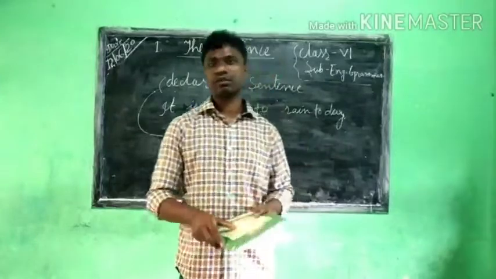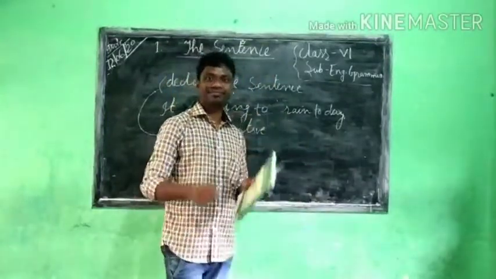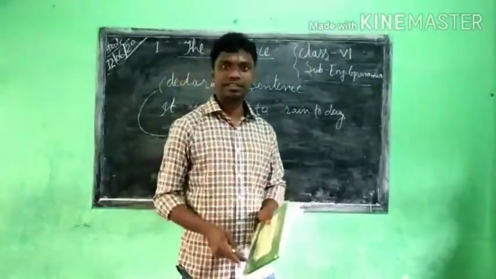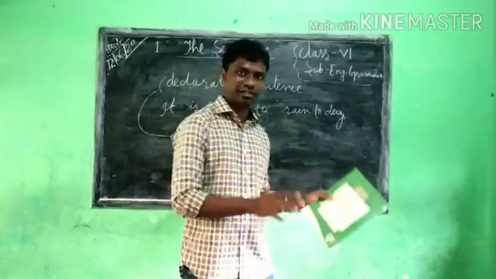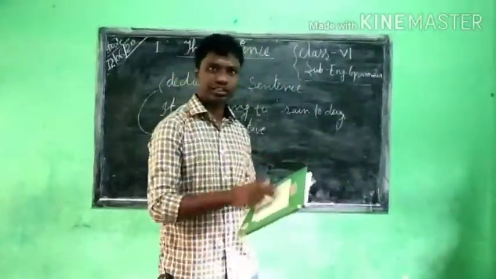One more sentence is also there, the optative sentence, that we will see later on. First we shall see according to your syllabus.